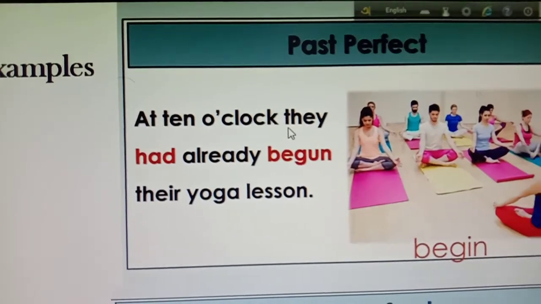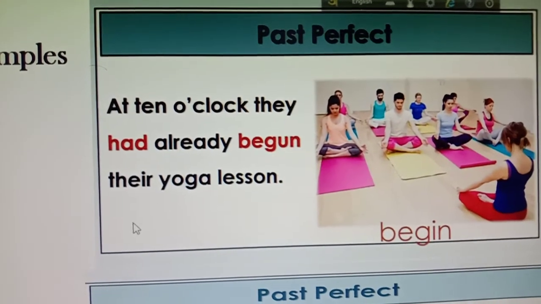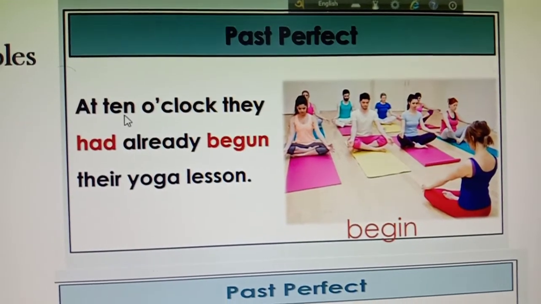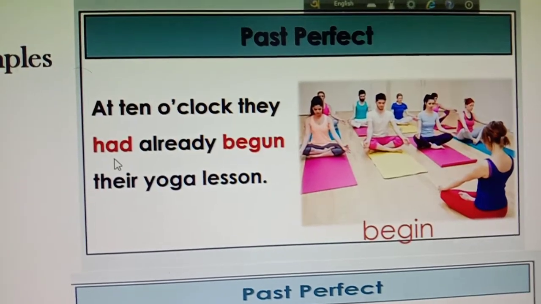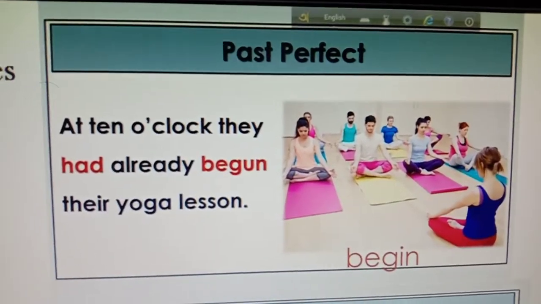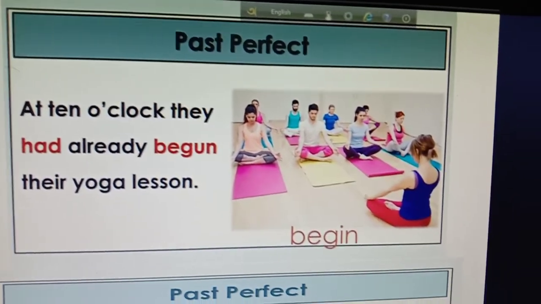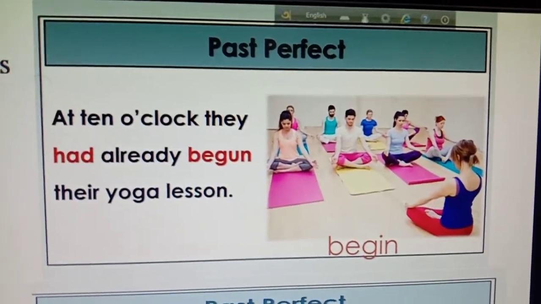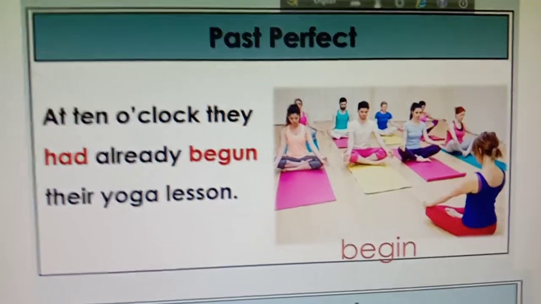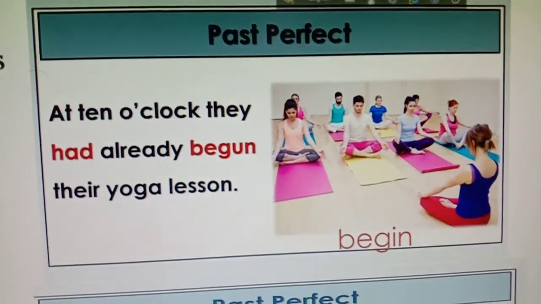The example is, at 10 o'clock they had already begun their yoga lesson. You can see there is a particular time, 10 o'clock, that's why you have to use the past perfect tense here. At 10 o'clock indicates a particular time. You have to remember that if any work finished at a particular time in the past, you have to use the past perfect tense.